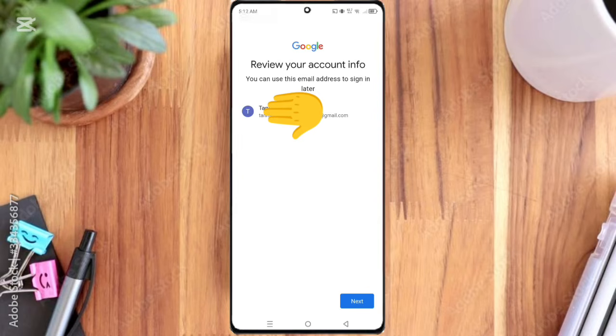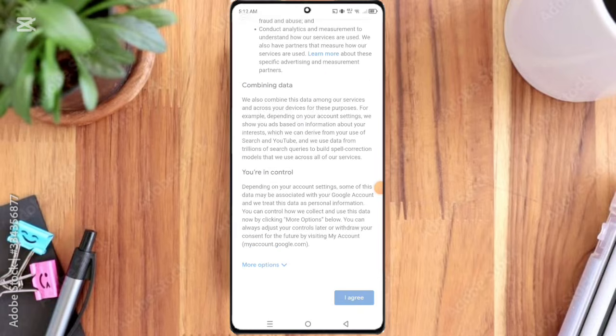Then here you can see your new Gmail ID is created. Then click the next option. Here you click again the I agree option. So your new Gmail ID is created. So this is the method.